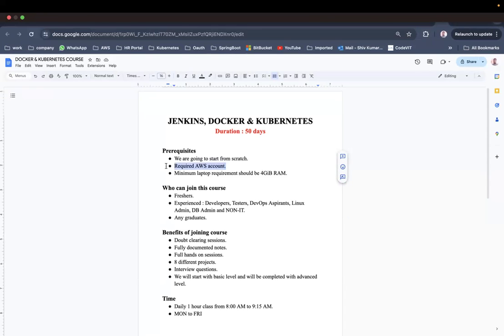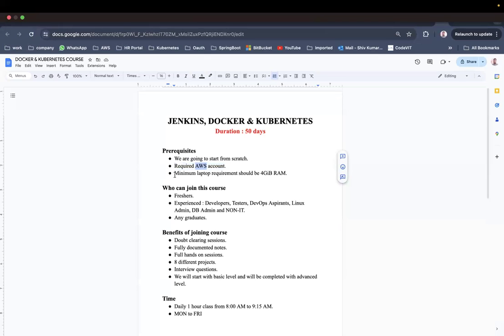It is as simple as creating your Facebook or Insta account. Anyway, I'll be showing how to create an AWS account, how to create a server, how to log into the server, and how to install the different things. Do not worry about that. But an AWS account is required. That's the only prerequisite.